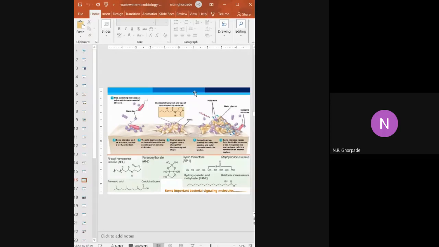Suppose in the case of B cells and T cells, which are immunogenic cells, there is an immune response, and this immune response is in the form of some chemicals, for example cytokine, interferon, and different types of complement protein. These are the chemical messengers. The same thing is present here. Mostly these molecules are protein in nature, in some cases carbohydrates, and in some cases both carbohydrates plus protein.